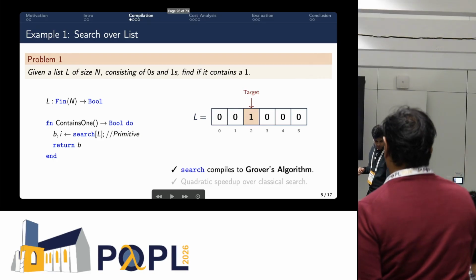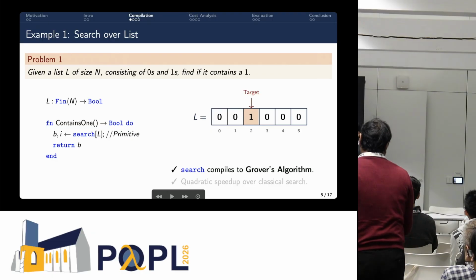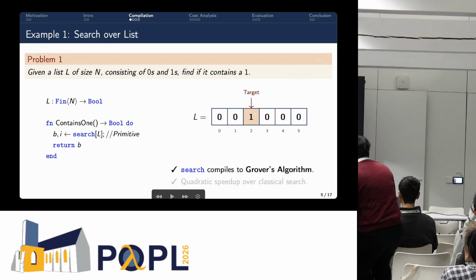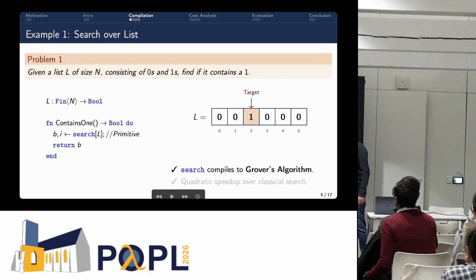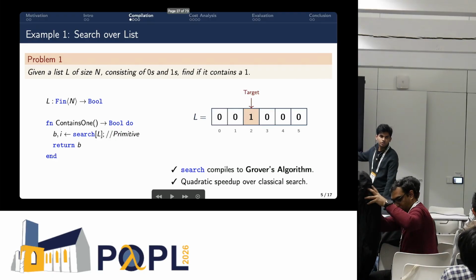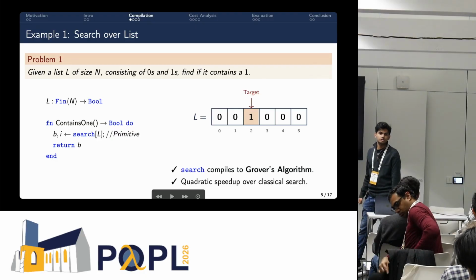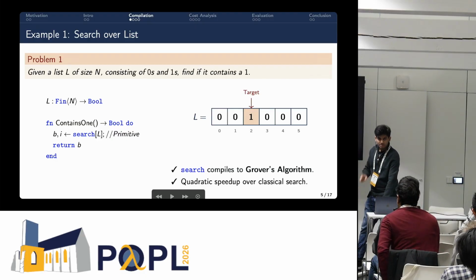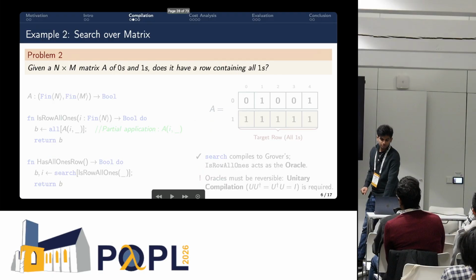So the basic idea in Traq is that the search primitive could have a classical compilation, but also a quantum compilation. The quantum compilation will go to Grover's algorithm, and then you will have, ideally, a resulting quadratic speedup over the similar classical search. But there are more problems to it, as you will see.